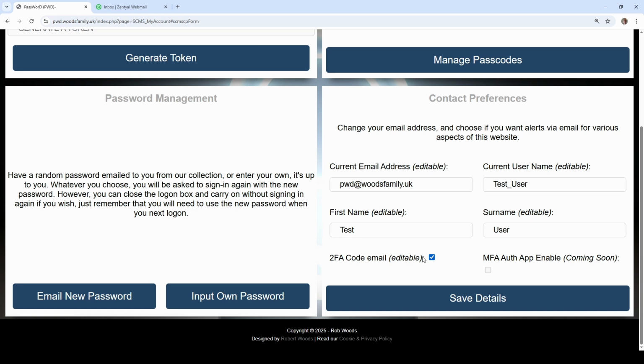You'll see down here as well, you have the ability to turn two-factor codes off and on. By default, it's on, but you can turn that off if it's annoying for you. In the future, we are also going to support multi-factor authentication apps. So if you have a plugin in your browser or mobile phone with, I don't know, Microsoft Authenticator, something similar, you will be able to utilize the code that appears on that to sign in.